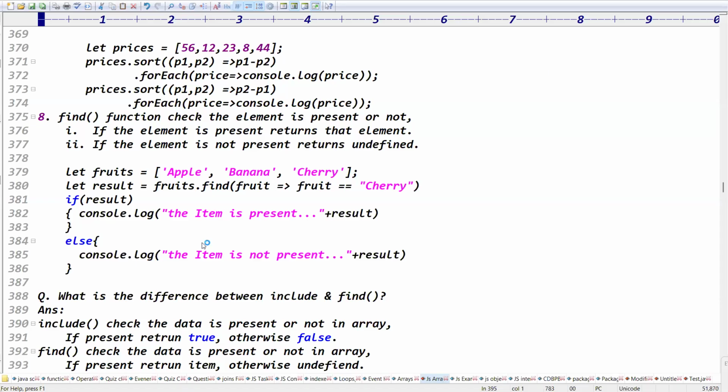Third one, what we discussed? Sort. Sort means ascending or descending. P1 minus P2 means ascending. P2 minus P1 means descending. Fourth one?